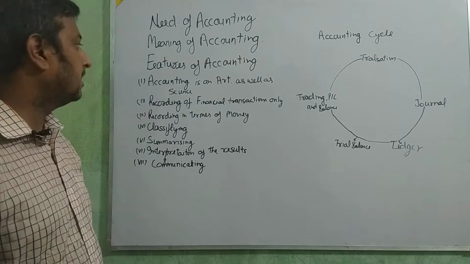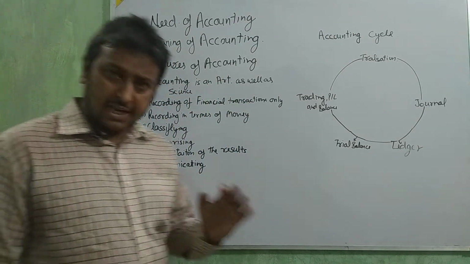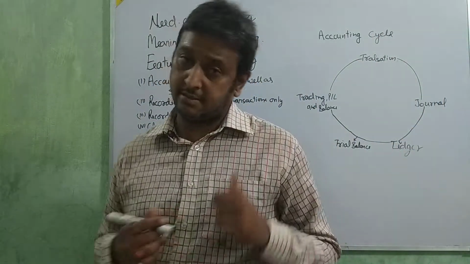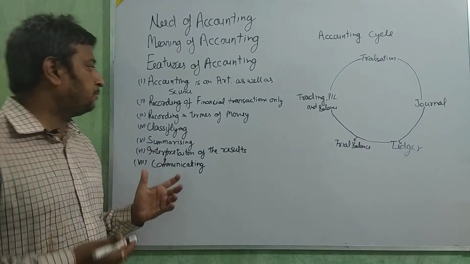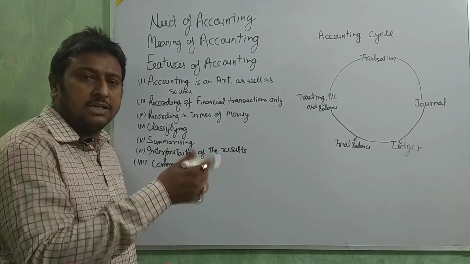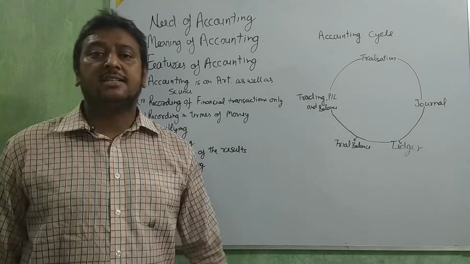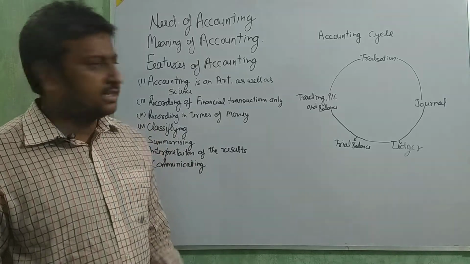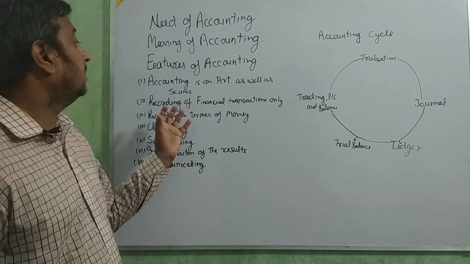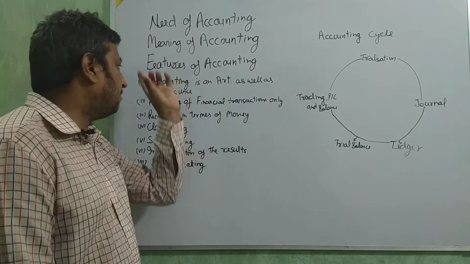Go for the first: accounting is an art as well as a science. Okay? Why are we saying that it is art or science? Surely some features of art and science are also available in it, so we say that it is science or art. Okay, beta? Clear? It means the features of art and the features of science are both available in accounting.